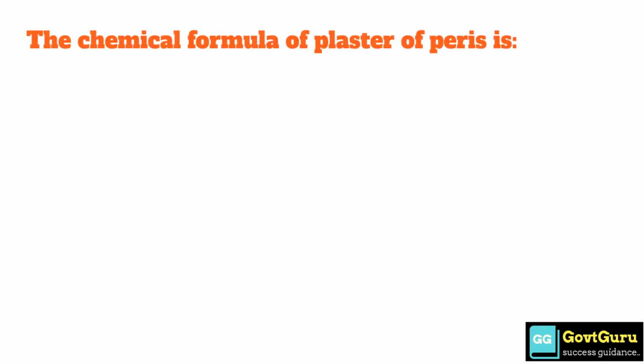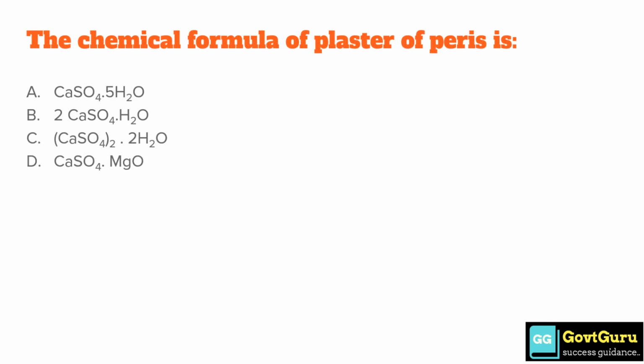The chemical formula of plaster of Paris is option A, CaSO4.5H2O. Option B, 2CaSO4.H2O. Option C, CaSO4.2H2O. And option D, CaSO4.MgO. The correct answer is option B, 2CaSO4.H2O.